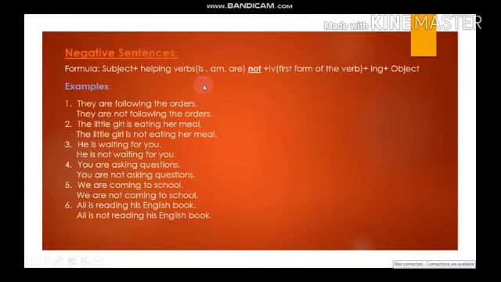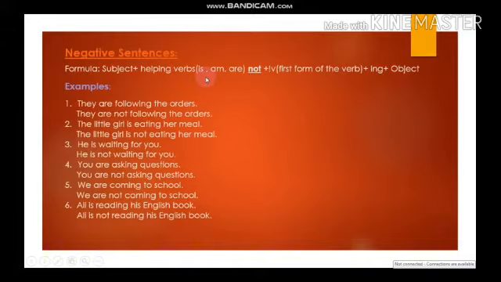Let me remind you, we have already learned what a subject, verb and object are. Then we learned the purpose of helping verbs. I have already taught you that a helping verb has no meaning and has only one job: it shows the tense, which tense we are using. Now that we have learned positive sentences, today we are learning negative and interrogative sentences.